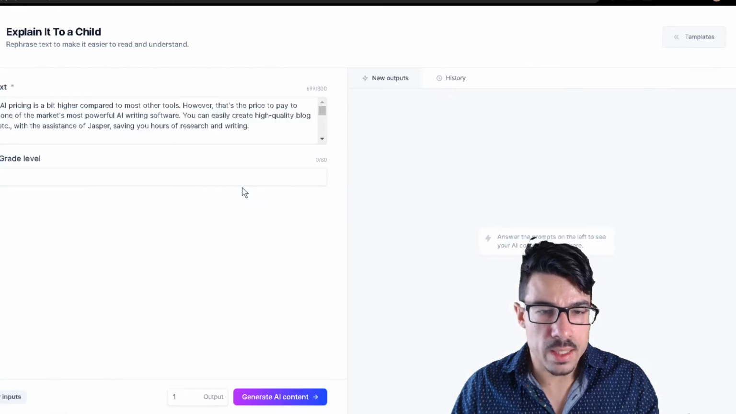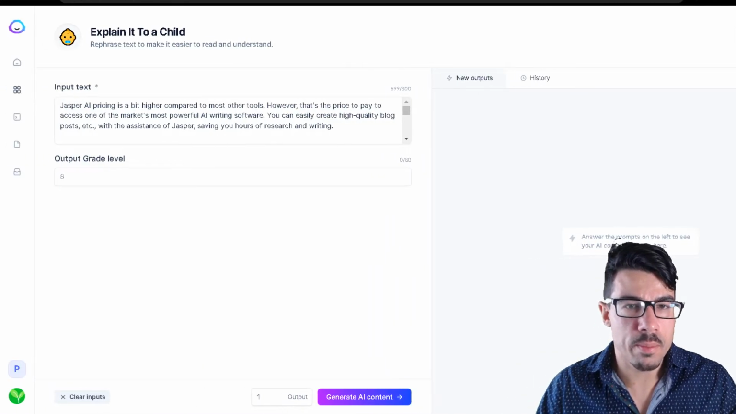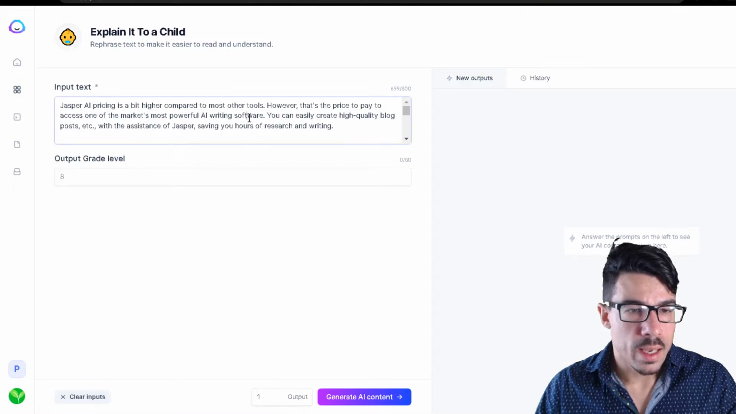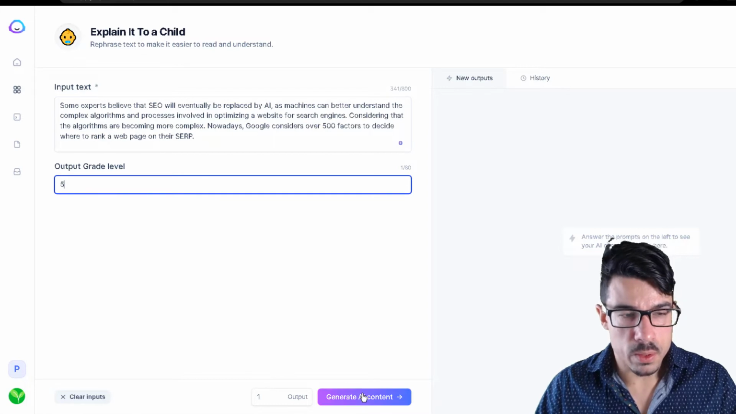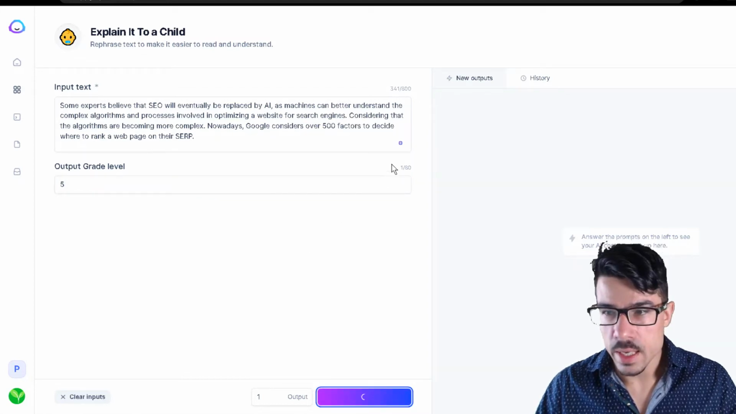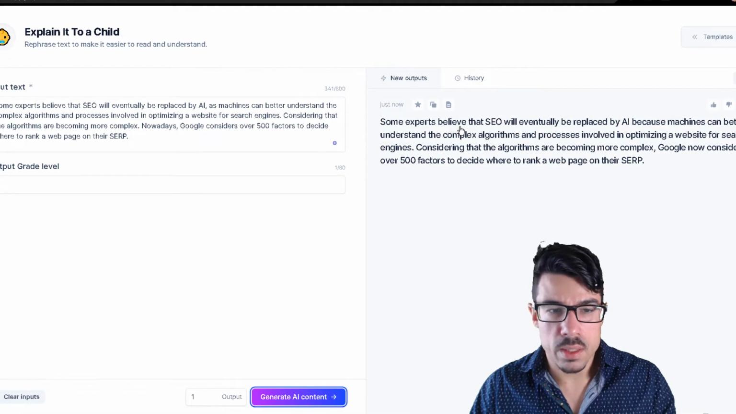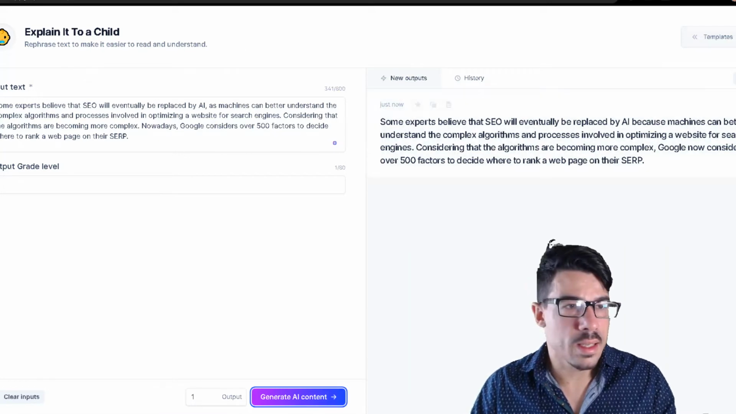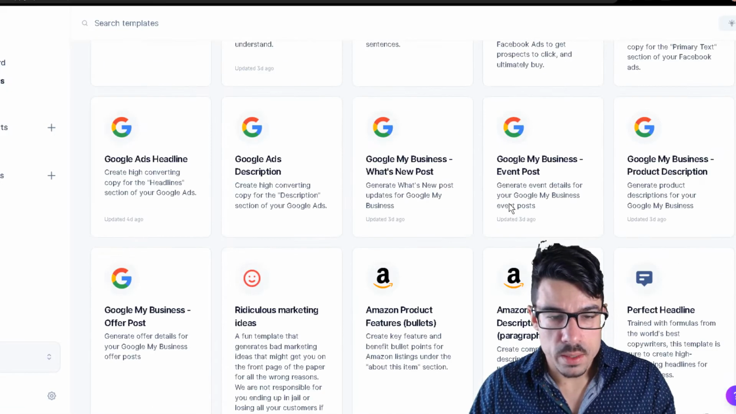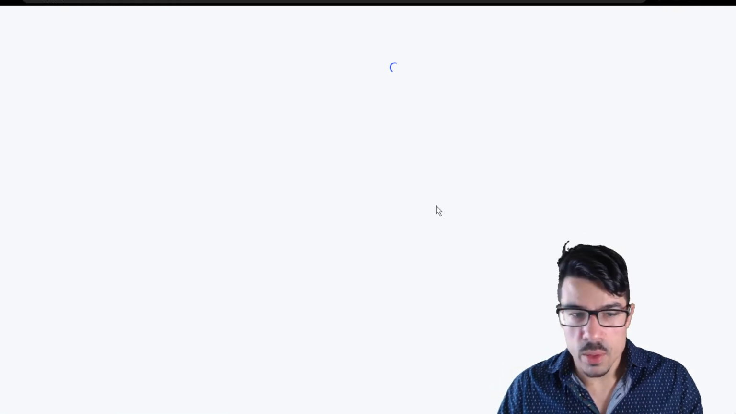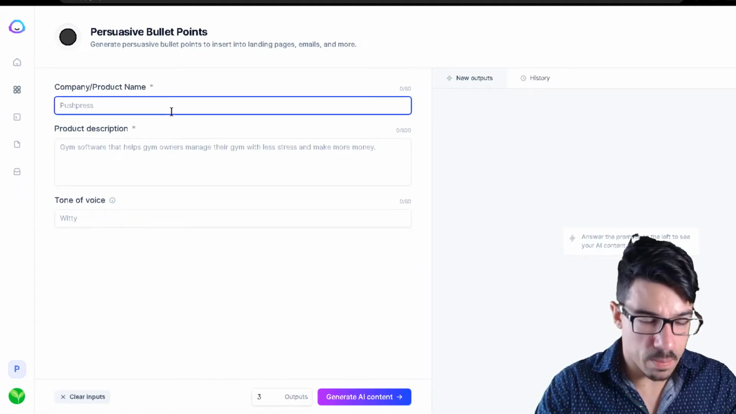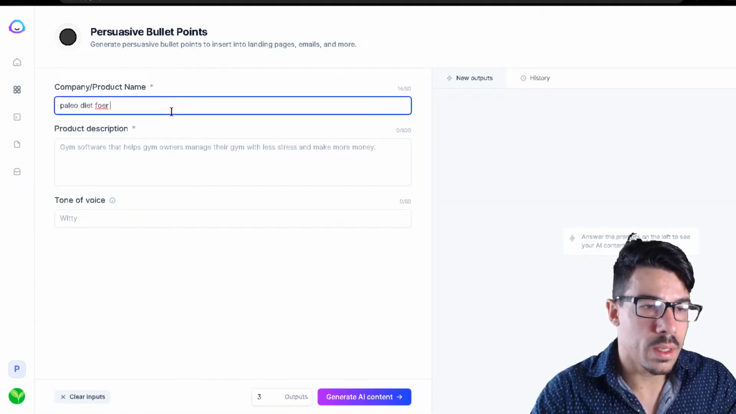Explain it to a child. I like this one. You can grab some piece of content from your blog. Once again, let's grab this one and put it over here, and it makes the content even easier for people to read. Okay, so let's generate another one and show to you how you can. Some experts believe that SEO can better. Okay, so you can check side by side and you can see the content is just easier for people to read. So these are a few templates that you can use. Also testimonials, persuasive bullet points, paleo diet for beginner.